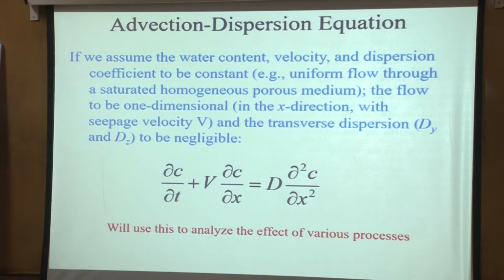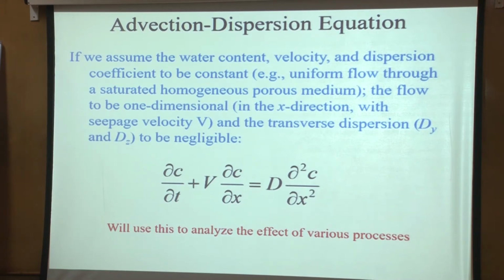How solute moves is governed by this equation, but what happens if we change some condition? For example, what happens if V is 0? What will you expect? If I put some solute, if V is 0, there is no advection, it will be pure diffusion kind of behavior. So it will just spread as in diffusion.